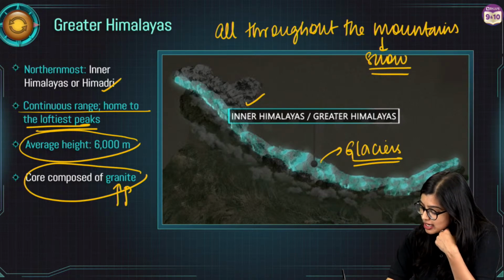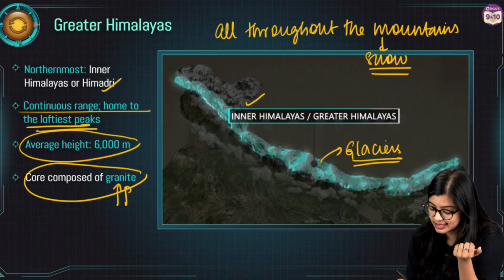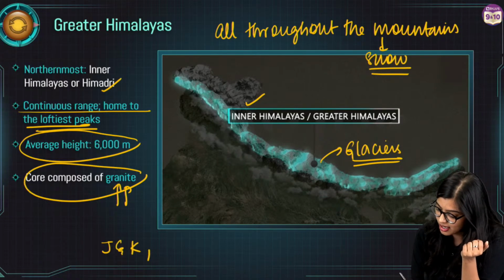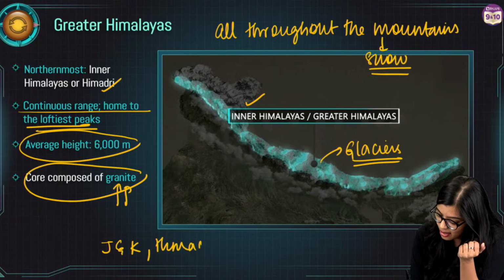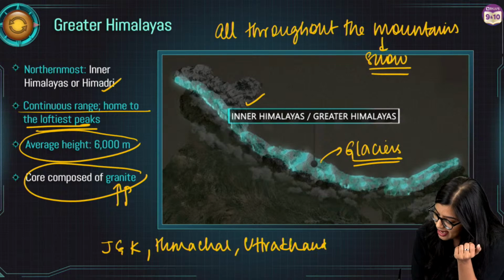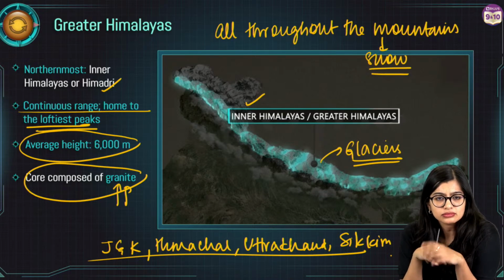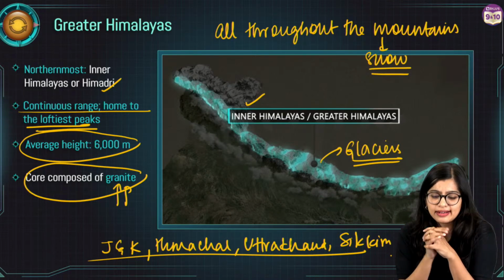So in this particular case, we see that the Great Himalayas pass through Jammu Kashmir. So I'm just going to write J and K here. They pass through parts of Himachal, they pass through Uttarakhand and they pass through Sikkim, right? Very, very simple and easy. Are we clear about Greater Himalayas?